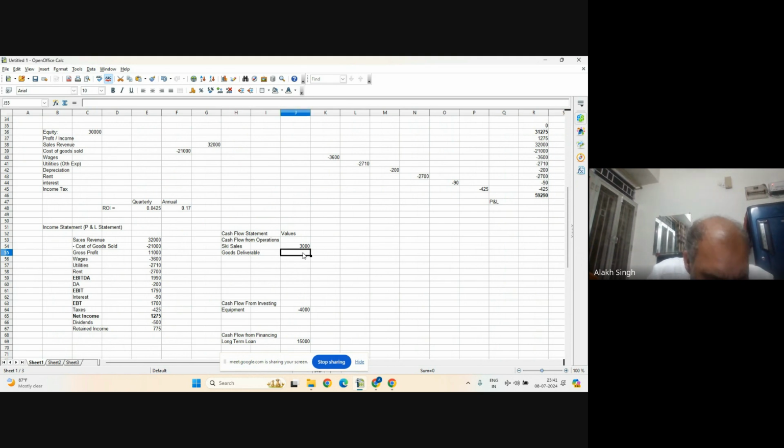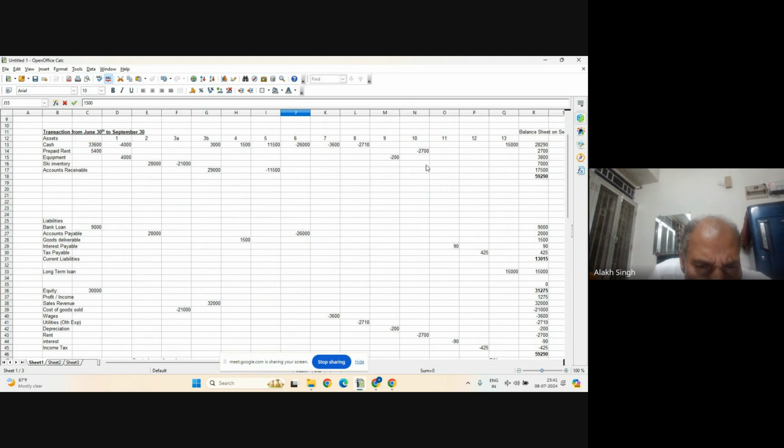This one was 1,500. And this 11,500 was from sales revenue. Actually it was in the part of accounts receivable, and then it came.